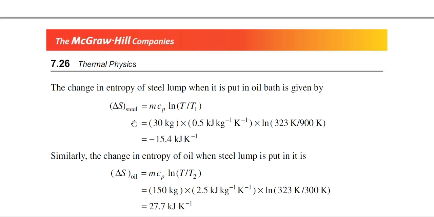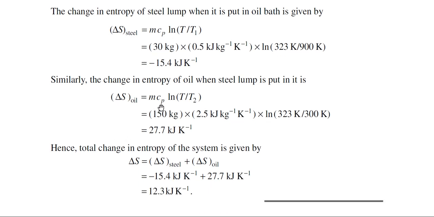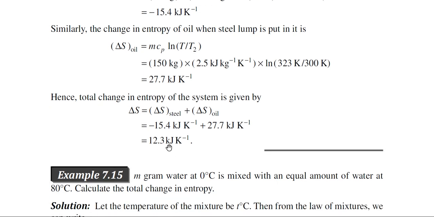Now we can calculate the total change of entropy in two steps. In the first step, we calculate the change of entropy for the steel. If we assume the process is reversible, then we can use the expression m Cp ln T by T1, where T1 is the initial temperature and capital T is the final temperature. We know all the values, so we can easily calculate delta S for steel. Similarly, for oil we use the expression m Cp ln T by T2, where T2 is the initial temperature and capital T is the final temperature. This is the entropy change for the oil, and if we add these two entropy changes, we obtain the sum of the entropy change.